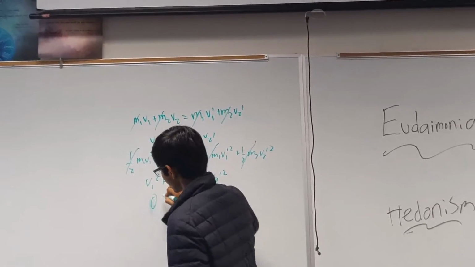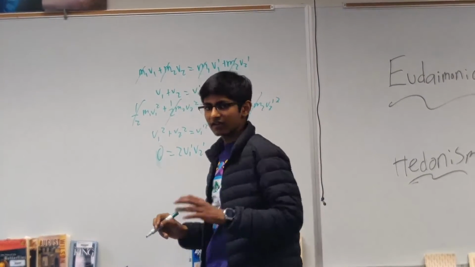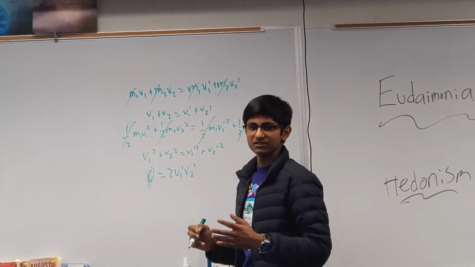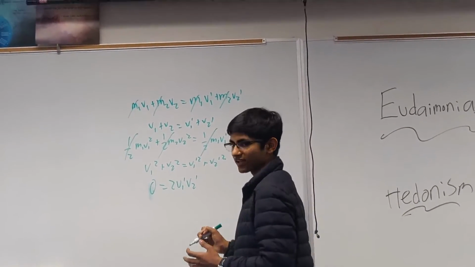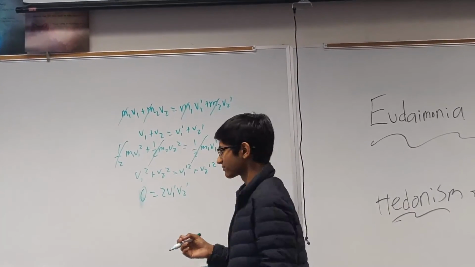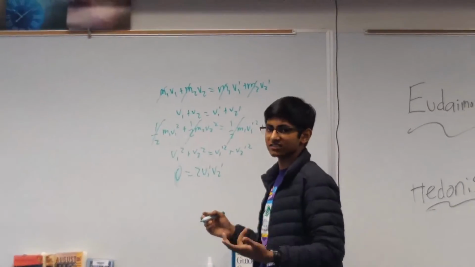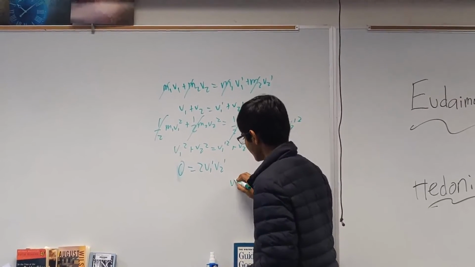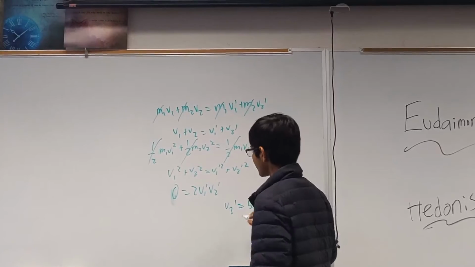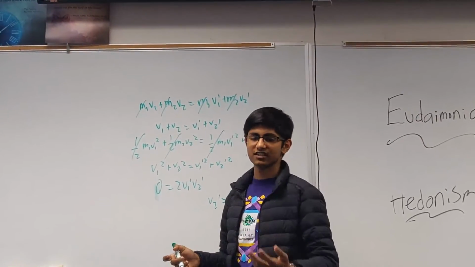eventually we get down to 0 equals 2 v1 prime v2 prime. Now, this implies that either v1 prime or v2 prime is equal to 0. But in order for that to be the case, there still needs to be a change in the individual velocities. So we know that v1 prime must be 0 since initially it was 5. Therefore, v2 prime by the first equation is equal to 5 meters per second. So in the end, the second block is moving at 5 meters per second and the first is still.